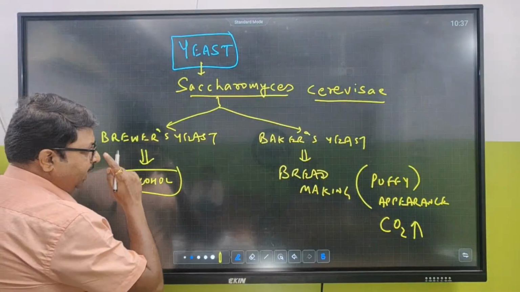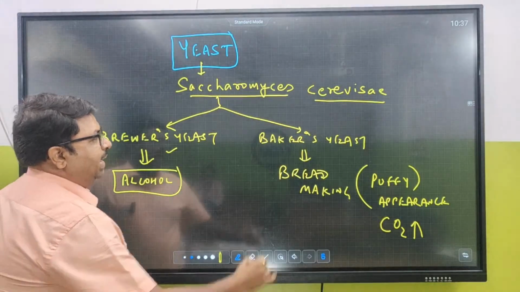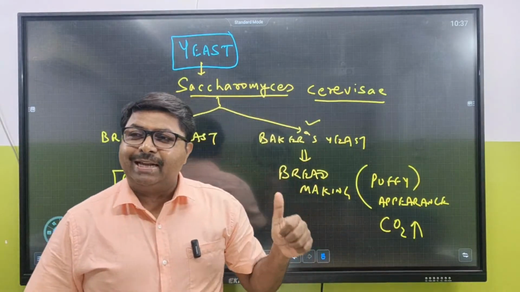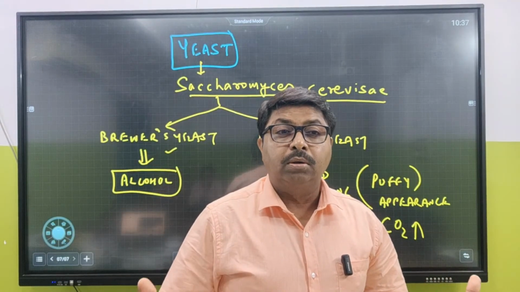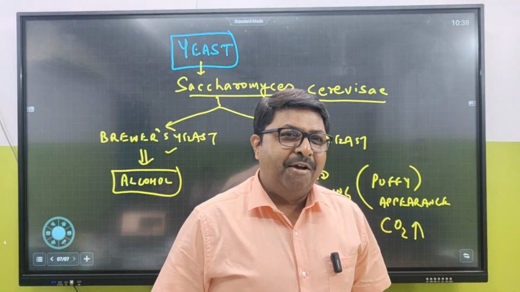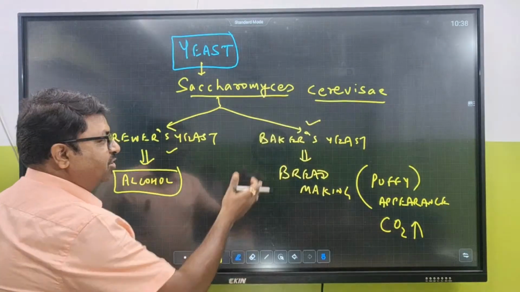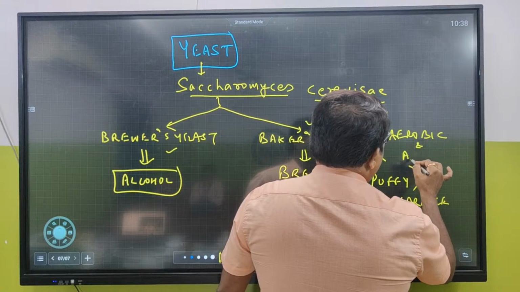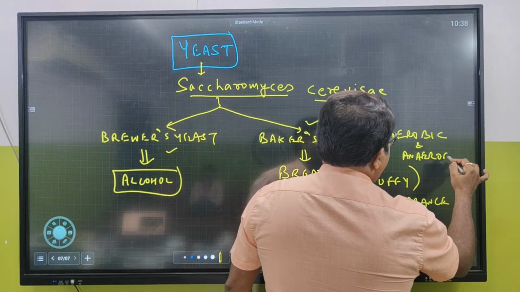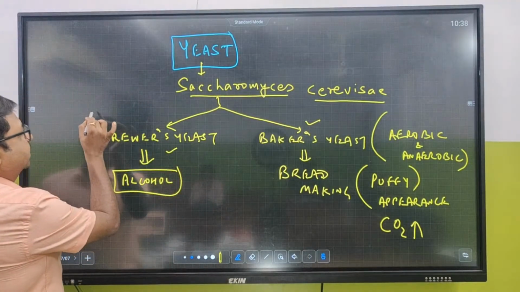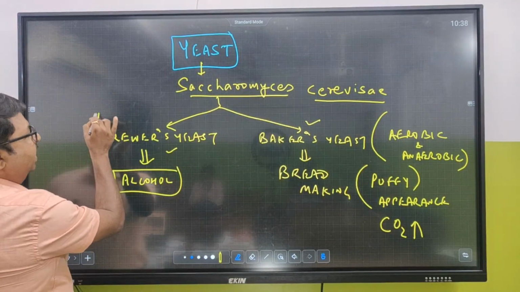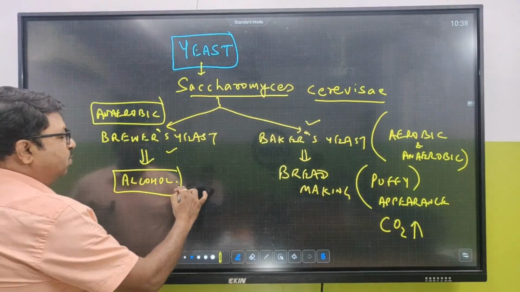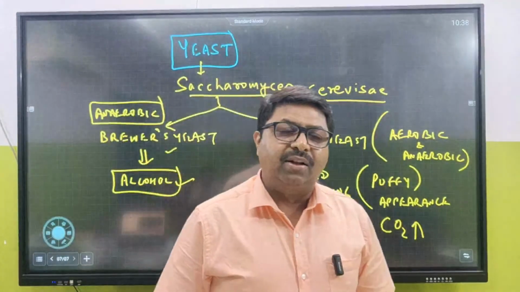So puffiness. But one thing is different. My question to you, just tell me one thing. If you compare brewer's yeast and baker's yeast, fermentation should take place in presence of oxygen or in absence of oxygen or in both? In both. Fermentation, in case of baker's yeast, can take place in aerobic and anaerobic conditions. Got the point? But for brewer's yeast, the prerequisite condition required is completely anaerobic. Got the point? And that is why it can lead into formation of carbon dioxide and ethanol.